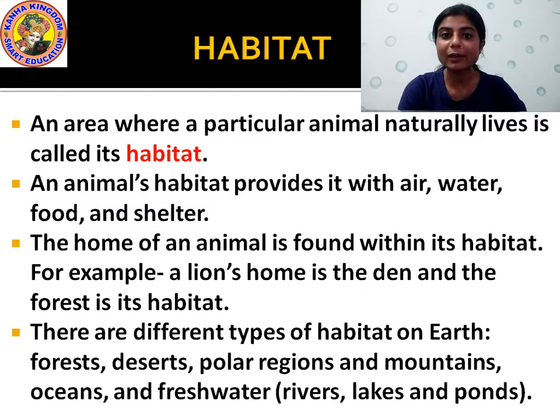If there is no air and water, we will not be able to live, and if there is no food, we will not be able to eat anything. Yes or no? And if there is no shelter, where will we stay? Yes or no?